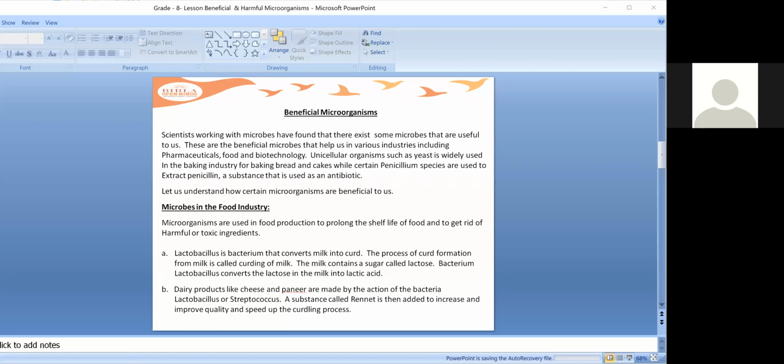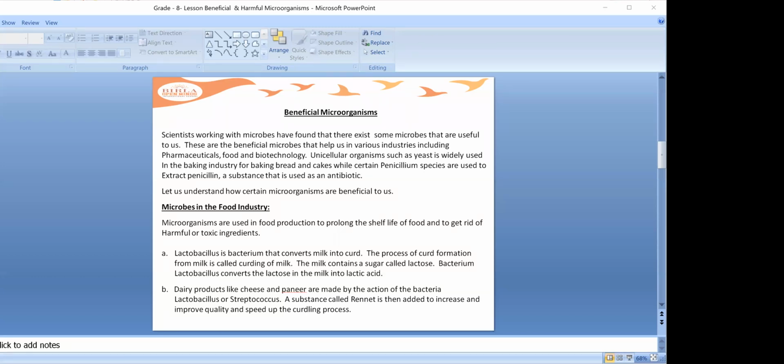And that converts milk into curd. Yes, good. So Lactobacillus is the bacterium that converts milk into curd. The process of curd formation from milk is called curding of milk.